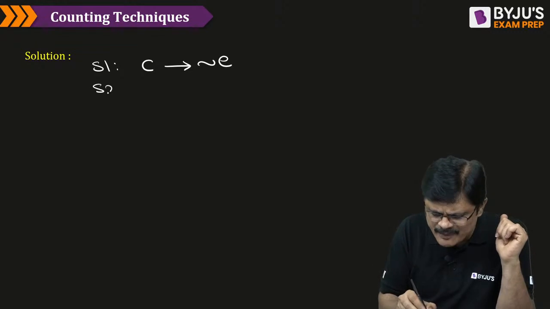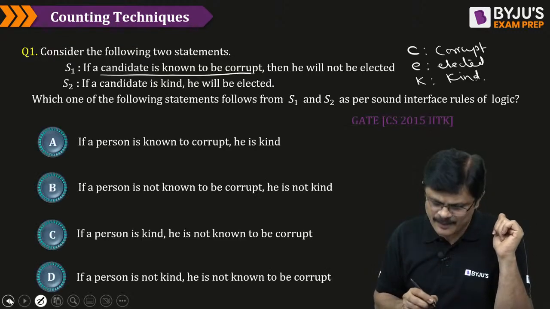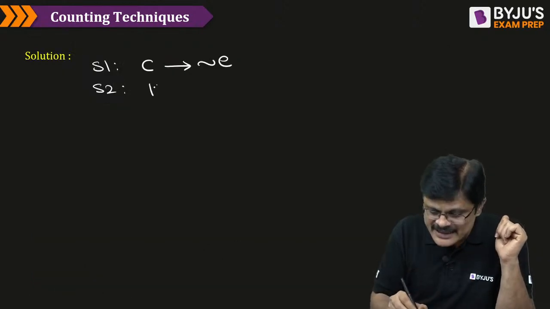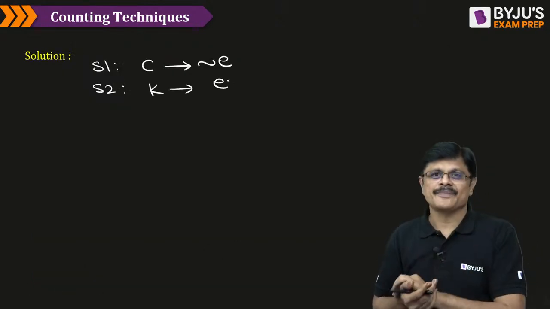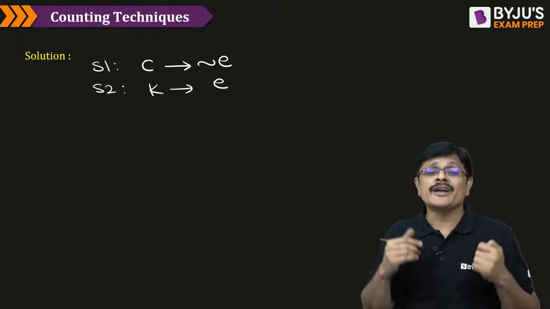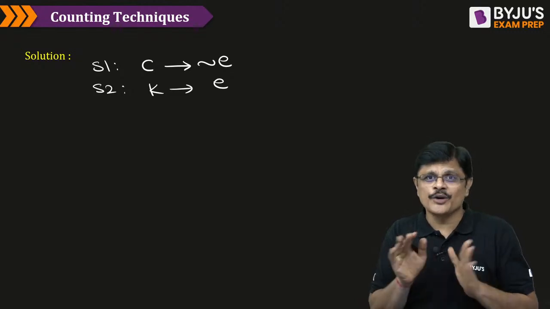What about the second statement? Candidate is kind, then he will be elected. See, my dear friends, we have these two propositions. From this, what is the conclusion? That is your question.